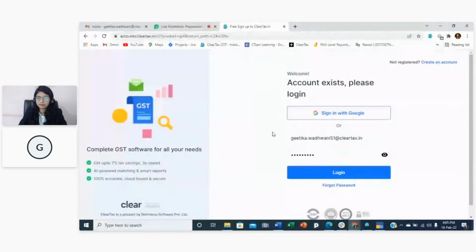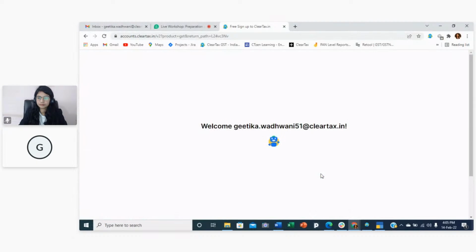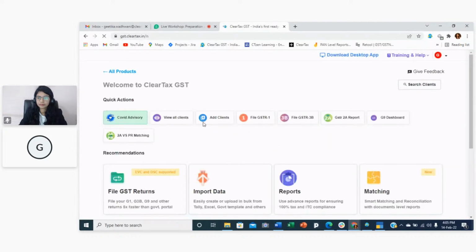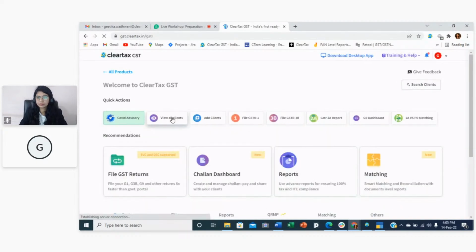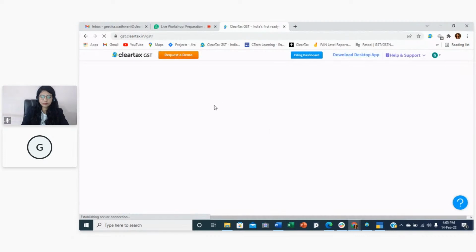So you just need to come to gst.cleartax.in. You need to put your email ID and the password, and log in. You can click on view all clients.